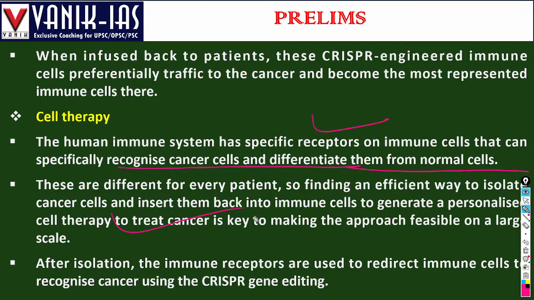After isolation, the immune receptors are used to redirect immune cells to recognize cancer using CRISPR gene editing. So there are specific receptors on immune cells that recognize the cancer cell and differentiate it from normal cells, and then they provide immune response in those cancer areas. That is called cell therapy.